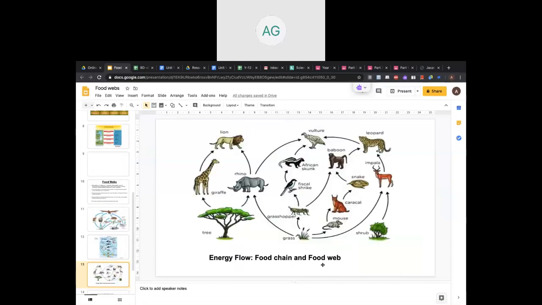Energy flow, so you can see the food chain and food web here as well. So trees, giraffe, lion. Remember to see the arrows here. The giraffe is getting energy from the tree, so the arrow goes here. The energy is going from giraffe to lion, so that's why it's here, and the different food chains here as well.